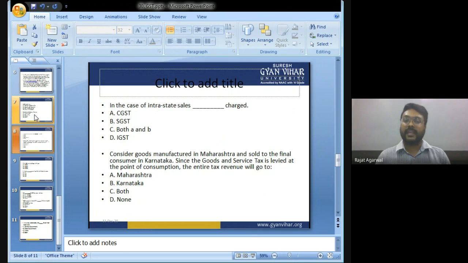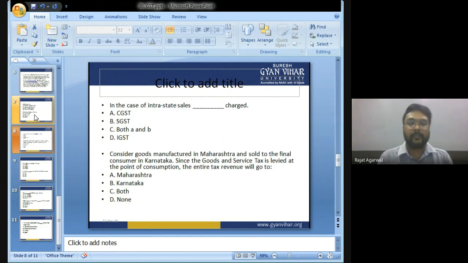In case of intra-state sale, that is within the state, dash is charged. A, CGST, central goods and service tax; B, SGST, state goods and service tax; C, both A and B; D, IGST, integrated goods and service tax. The answer is C, both A and B, central goods and service tax and state goods and service tax. So in case of intra-state sale, that is sale within the state, both CGST and SGST will be charged.